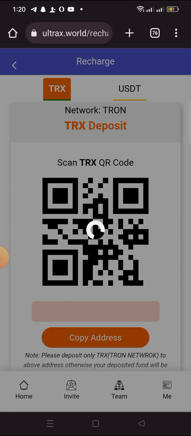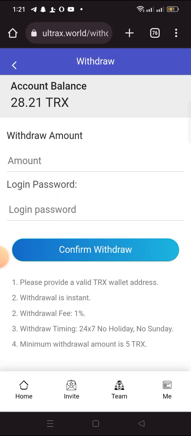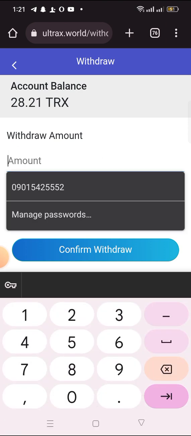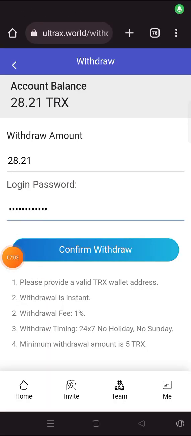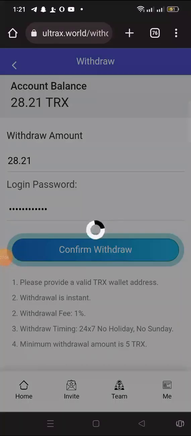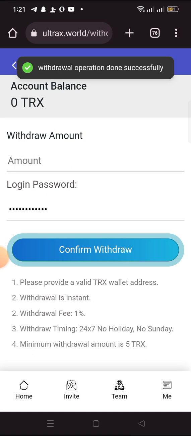Now you can withdraw, and it will go directly to your Tron wallet. So right now let me click on withdraw. Sorry, I clicked on recharge. Let me click on withdraw. Now I want to withdraw everything here, 28.21 Tron. They are going to take a transaction fee of 1%, which should be around 2.8 something. So let's see, I think I'm going to receive 26 point something. Now confirm withdraw. Withdrawal operation done.